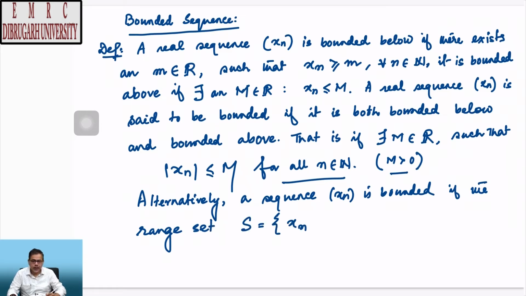Set of all xn's for n in the set of natural numbers. This range set is bounded. So, the definition of the bounded sequence can also be represented with the help of the boundedness of the corresponding range set. Okay. So, this is the definition of a bounded sequence.